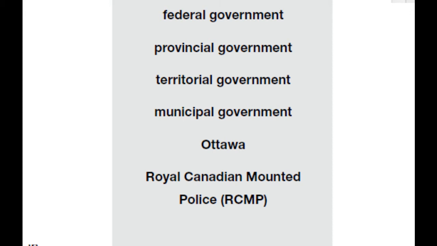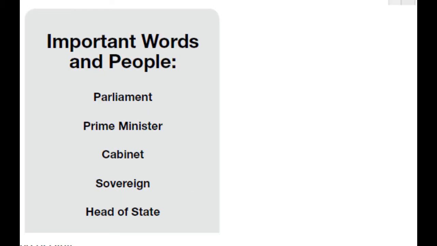Ottawa is the capital of Canada, or the federal government. We saw a picture of the parliamentary building where laws are made that affect all of Canada, and that's in Ottawa. Royal Canadian Mounted Police. This is the police force that polices laws for the entire country. Some cities and towns have their own police force, but the RCMP is a police force that enforces federal laws, or laws of the whole country.